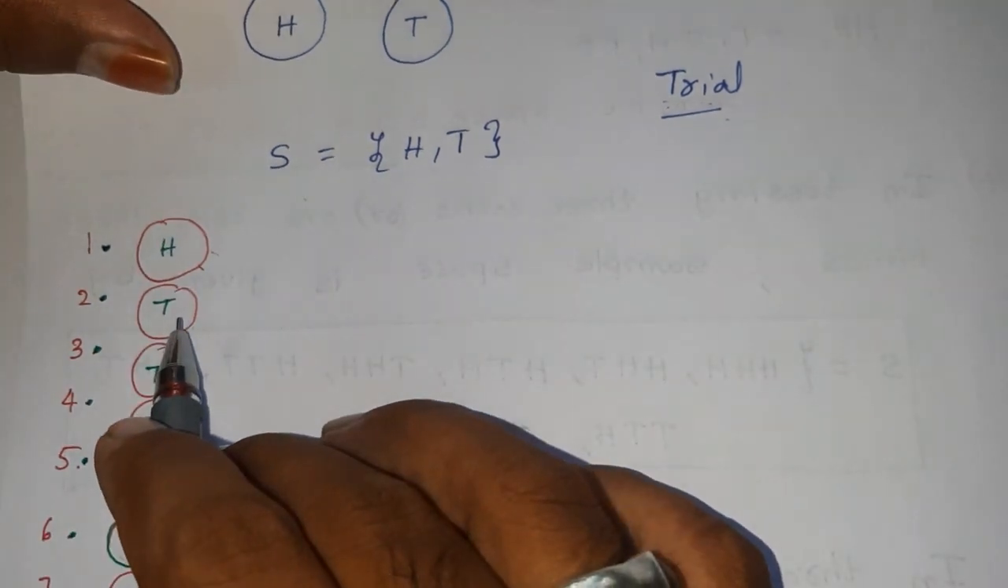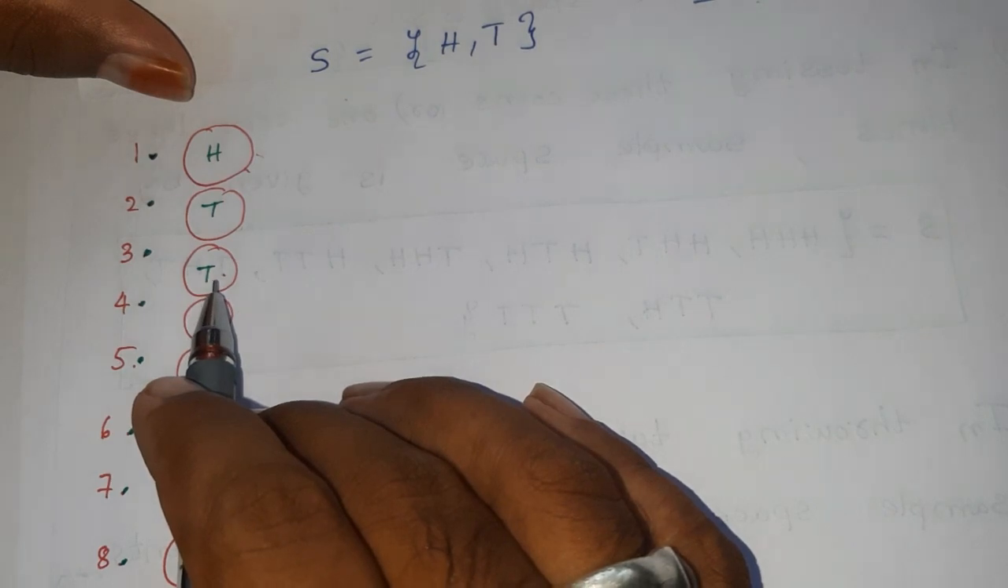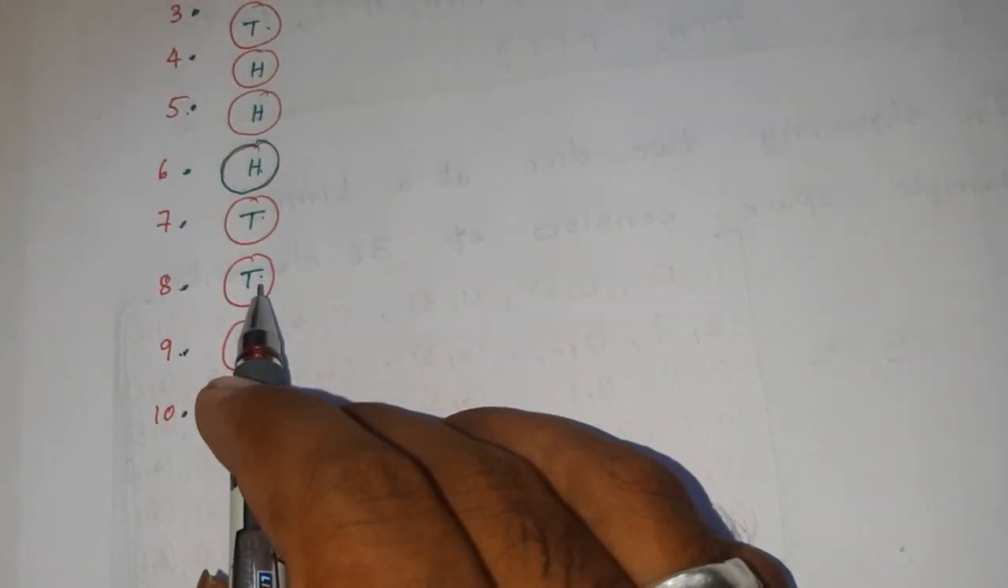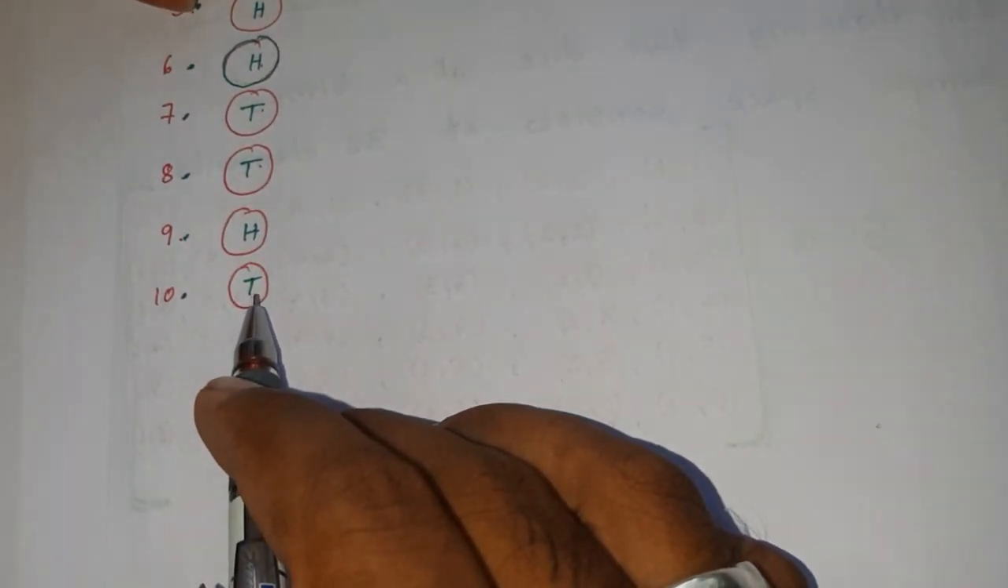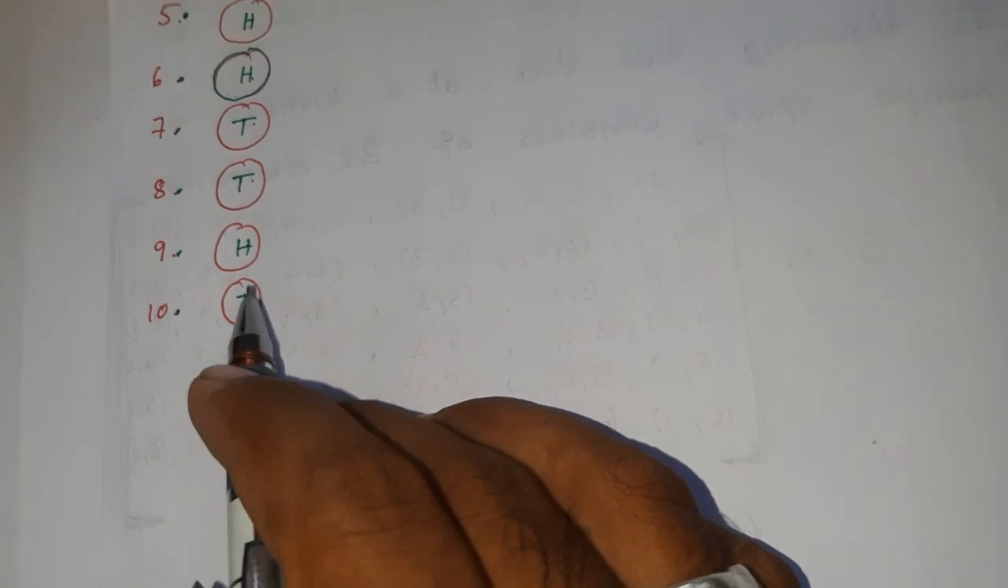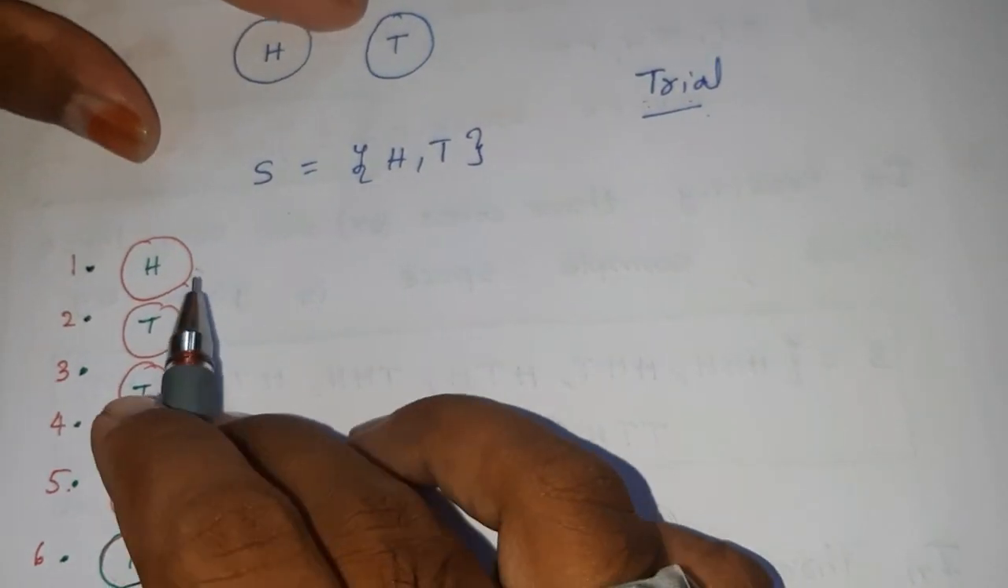Now the result of the first trial is head. The result of the second trial is tail. The result of the third trial is T. Similarly, the result of the eighth trial is tail. The result of the last trial is tail. Therefore the result of a trial is called an outcome.